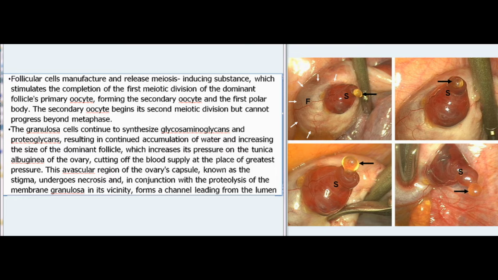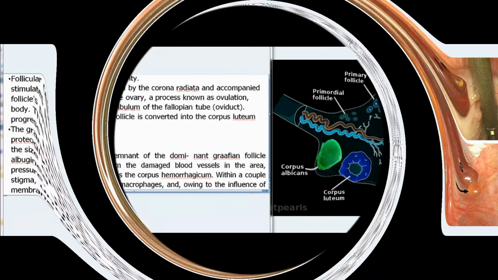The granulosa cells continue to synthesize glycosaminoglycans and proteoglycans, resulting in continued accumulation of water and increasing the size of the dominant follicle, which increases its pressure on the tunica albuginea of the ovary, cutting off the blood supply at the place of greatest pressure. This avascular region of the ovary's capsule, known as the stigma, undergoes necrosis and, in conjunction with the proteolysis of the membrana granulosa in its vicinity, forms a channel leading from the lumen of the antrum to the peritoneal cavity.